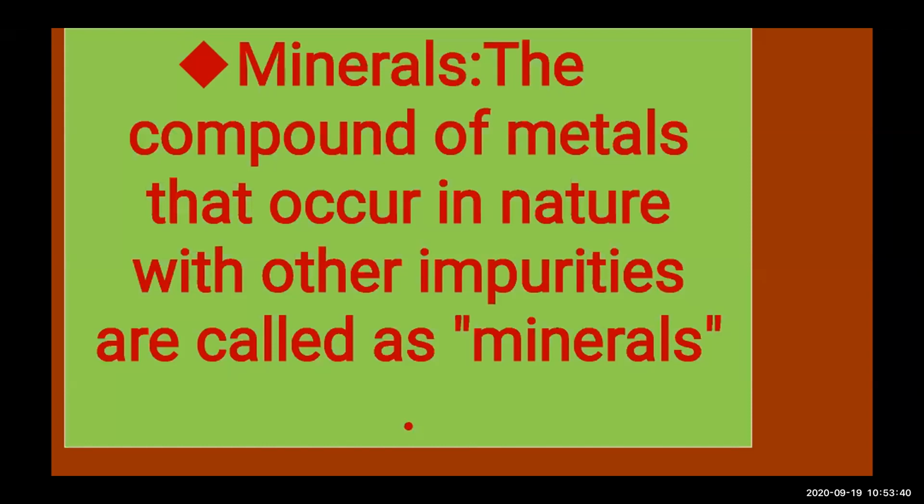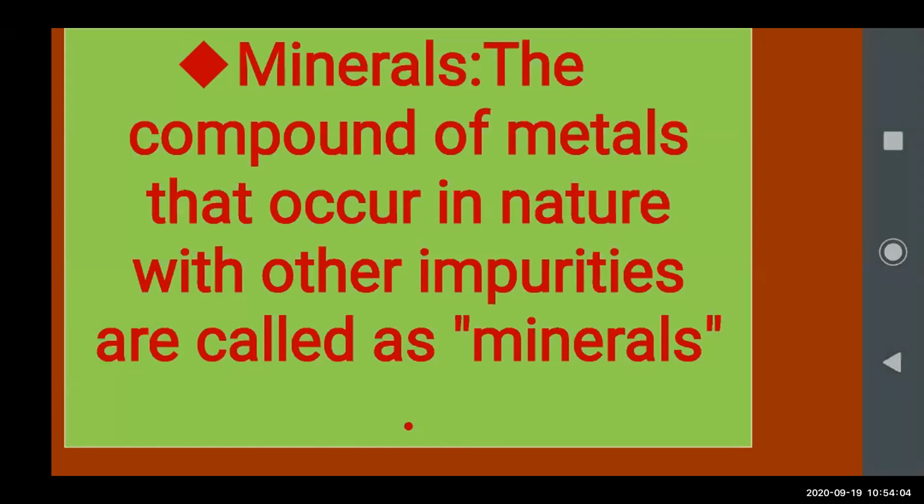It is a mixture of the metals present in nature, and with that other impurities are also there, like soil, sand and rock particles. So different compounds of metals that occur in nature with other impurities, all together, are called minerals.